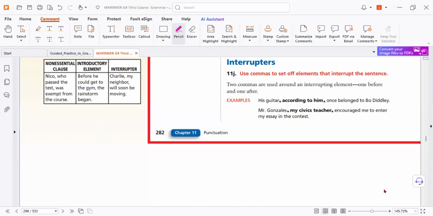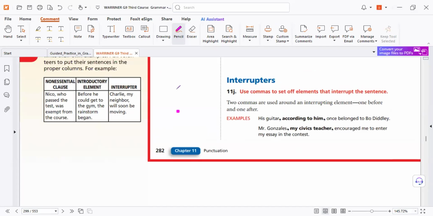Yeah, let's complete the uses of commas. The next use is interrupters. It means in the middle of the sentence, we use interrupting information, like non-essential information. If you delete it, it does not affect the meaning: subject, and then verb. Remember, the interrupters can be in any placement in the sentence, not only after the subject, but most common after the subject. So I found the subject, I found the verb.